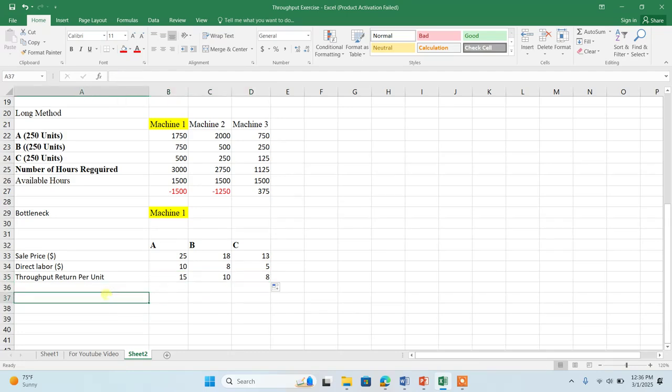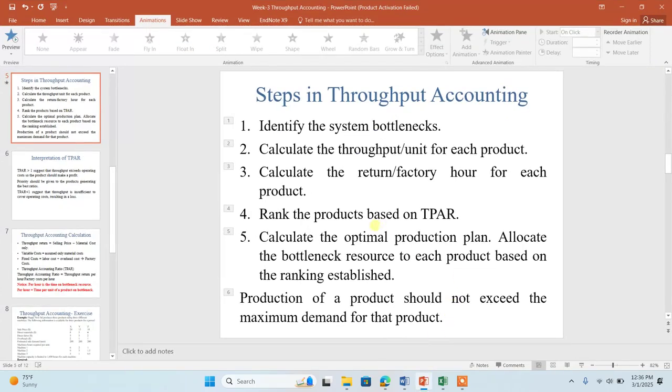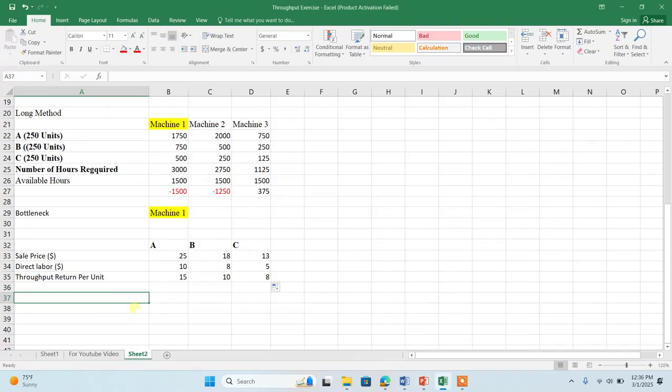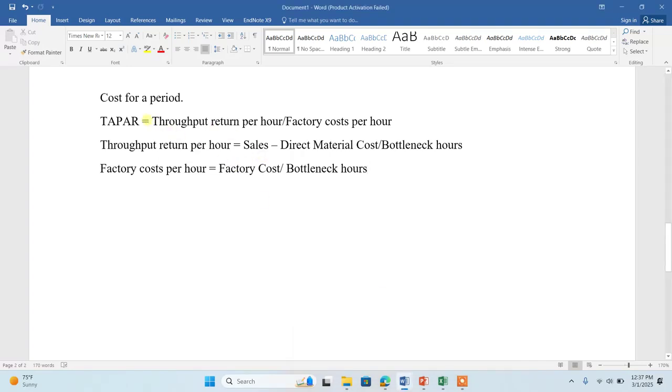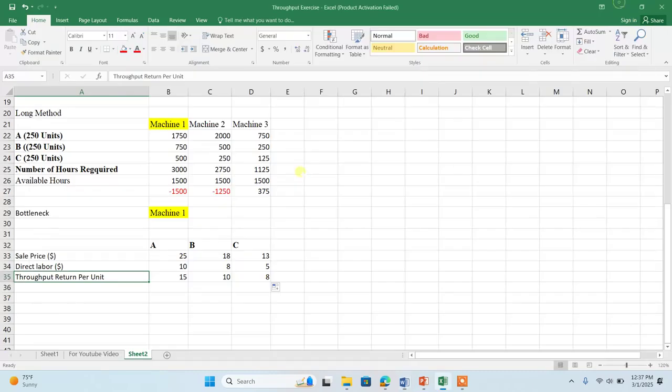Now to calculate the throughput accounting ratio, we need to calculate the factory hours also. Throughput return is calculated. We need to calculate it per hour also.